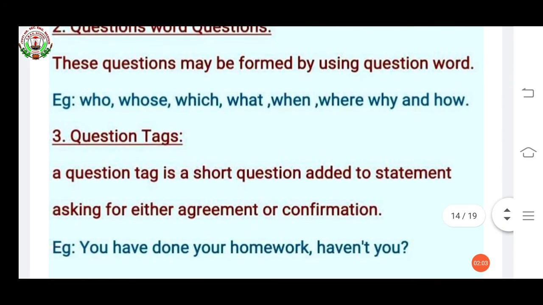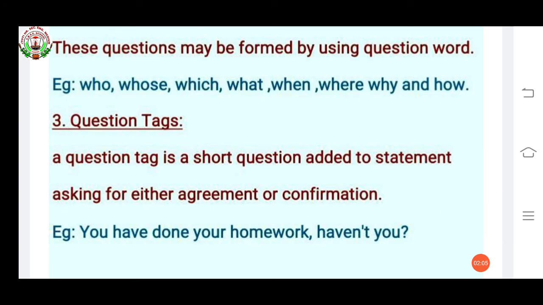Now the third one is question tags. A question tag is a short question added to a statement, asking for either agreement or confirmation. Again, I am repeating, a question tag is a short question added to a statement asking for either agreement or confirmation.